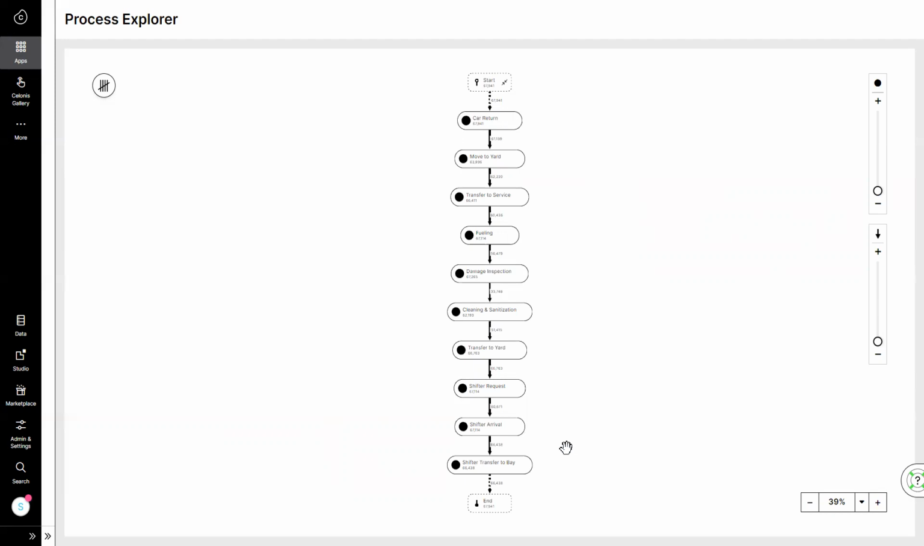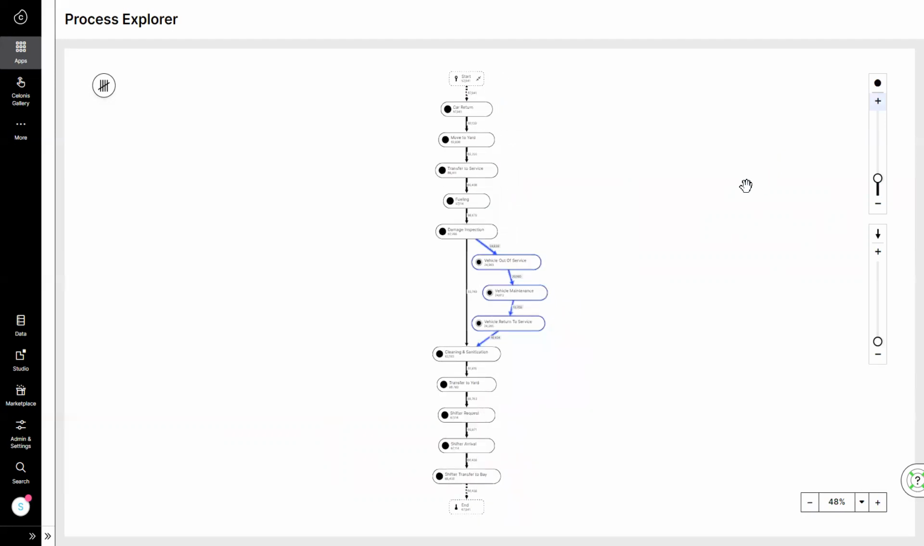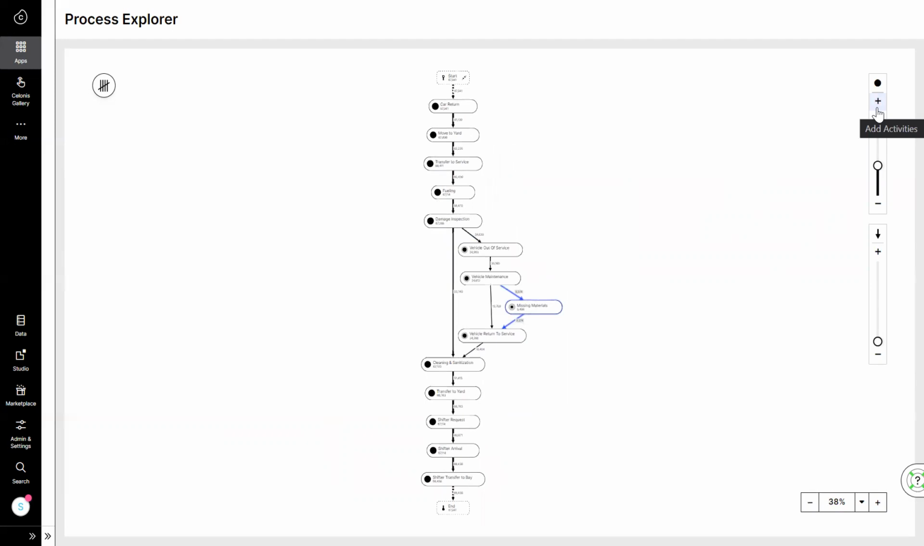However, these are only the most common process steps. When adding the next most frequent steps, we discover a deviation from our standard process, which is unexpected maintenance causing vehicles to go out of service. This single deviation alone affects 36% of all vehicles.